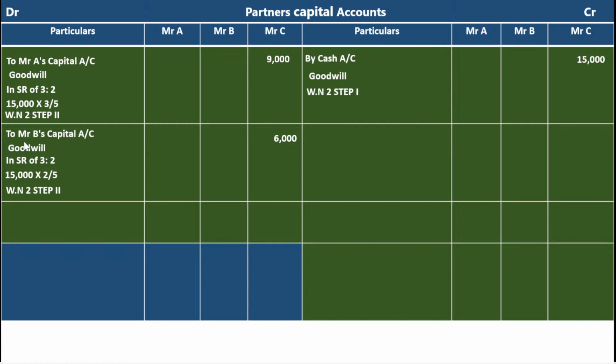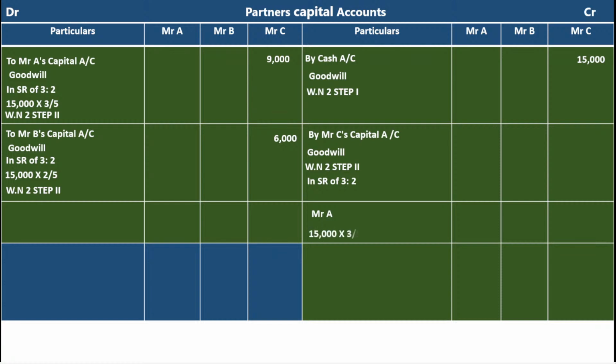If you want to make it passive-wise, Mr. A's capital account is credited, Mr. B's capital account is credited by Mr. C's capital account. That's why Mr. A's capital account and Mr. B's capital account are credited by Mr. C's capital account. Goodwill amount, working note number 2, step number 2, in the sacrifice ratio 3:2.